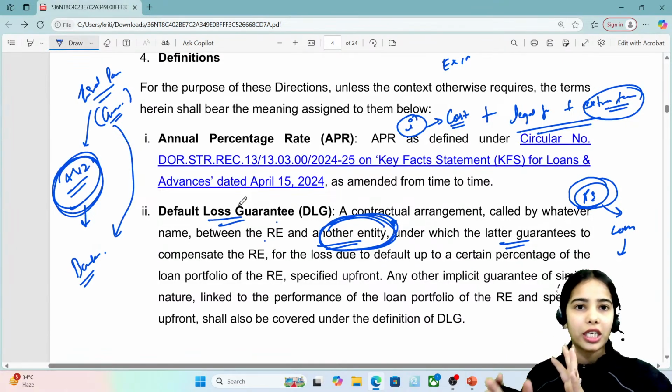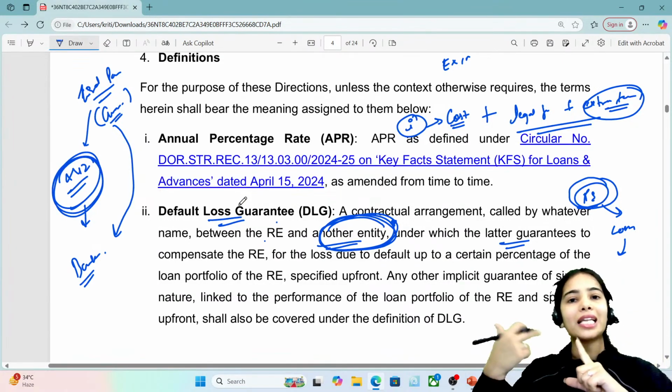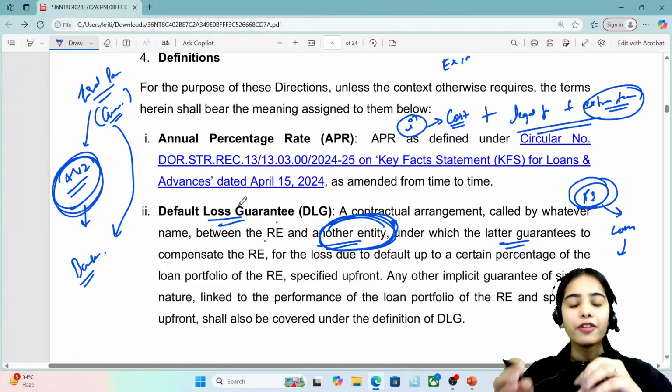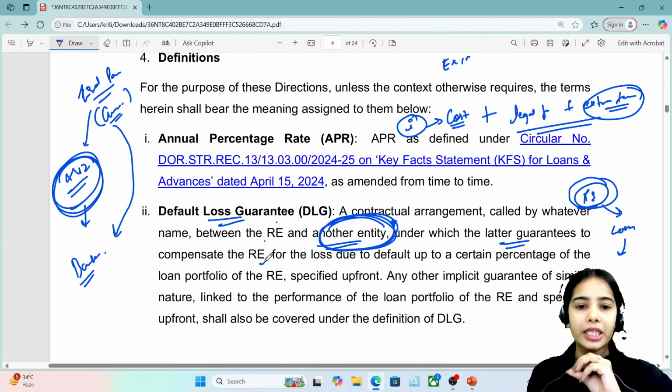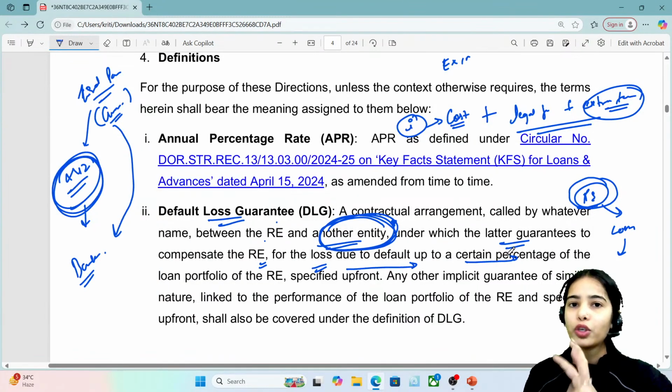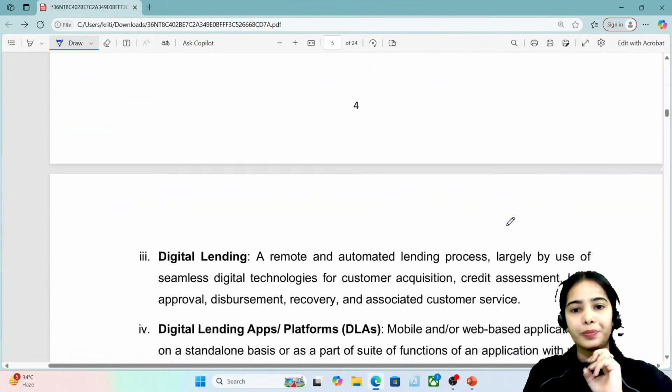This is a contractual arrangement between the regulated entity and another entity, under which the third party is promising to compensate the regulated entity for the loss due to default up to a certain percentage of the loan portfolio that has been provided by the regulated entity. Okay, so this is the idea.